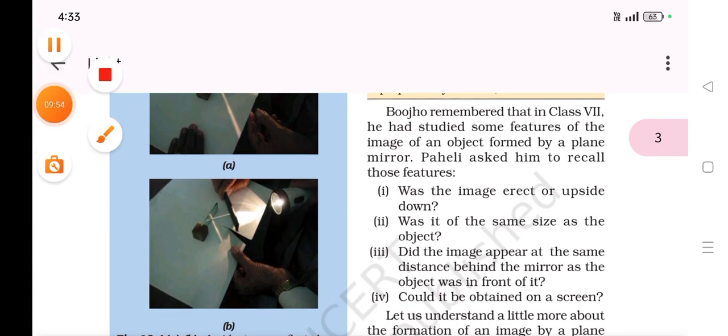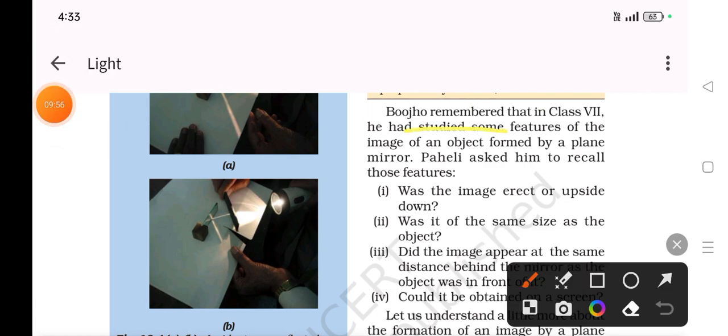Now, Bojo remembered that in class 7 he had studied some features of the image of an object formed by a plane mirror. Paheli asked him to recall those features. Was the image erect or upside down? Erect means upright, straight like this. Upside down we know. Was it of the same size as the object?